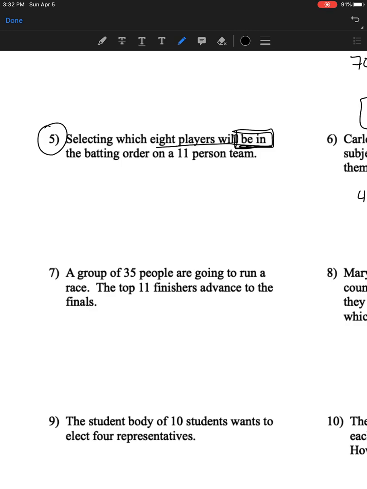So that's what makes this one different than a permutation. The order of those 8 players doesn't matter because they're just the ones that are playing. They're not actually making the batting order. They're just picking the kids that will be on there. Okay, so this one is 11 combinations of 8. So 11 factorial, and then 8 factorial, and then 11 minus 8. So this one's going to be 11 factorial, and then 8 factorial, 3 factorial.